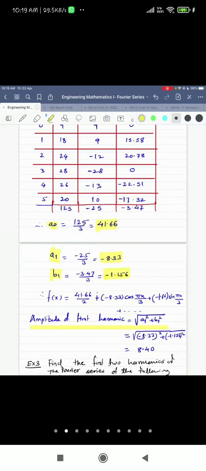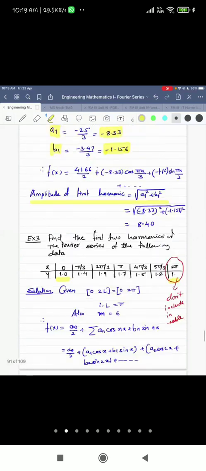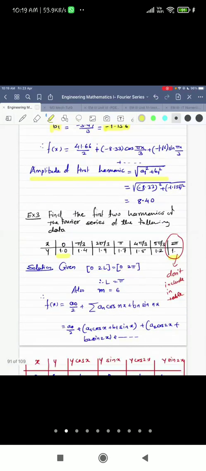Now, in the next example, find the first 2 harmonics of the Fourier series of the following data. Again, the data is given. In this table, the value at 2 pi is also provided, but as I told you, you don't have to consider the value of y at 0 as well as at 2 pi.